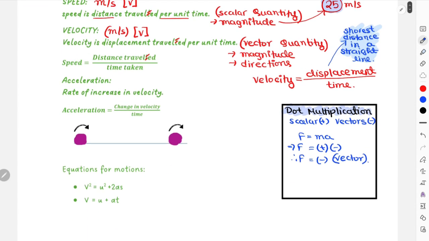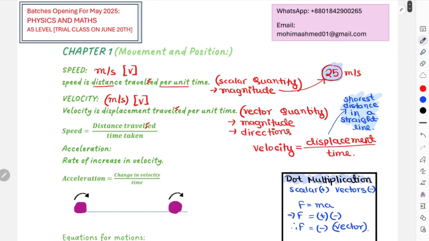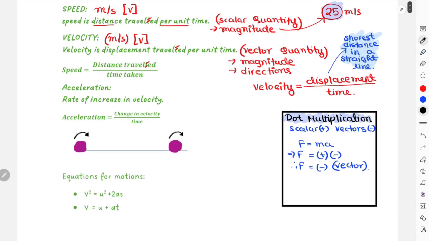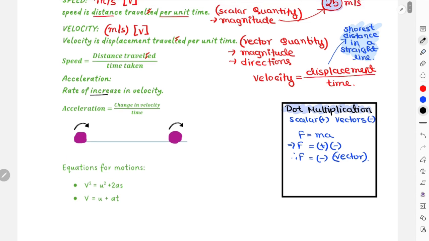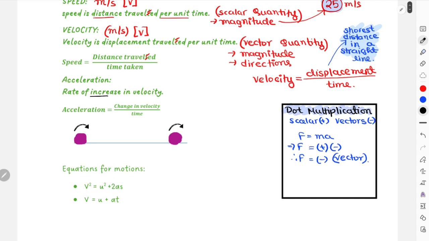Okay, now we'll move on. This is the concept for speed and velocity, everything you need to know for these parts. Other than that, nothing else. We'll move on to acceleration now. Acceleration is the rate of increase in velocity. Not exactly rate of increase in velocity; a better phrase here would be rate of change in velocity. Why is it rate of change in velocity? Because acceleration can also cause velocity to decrease.